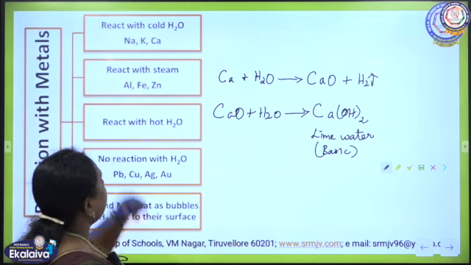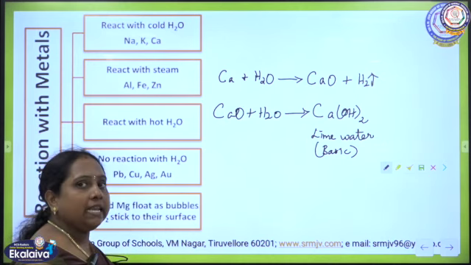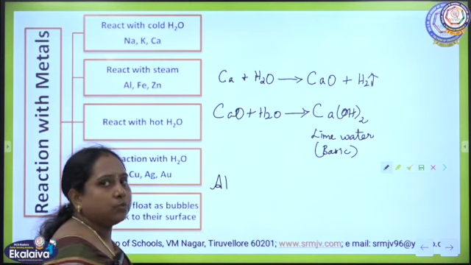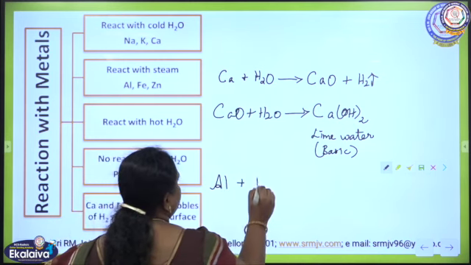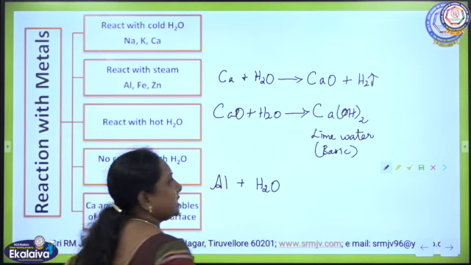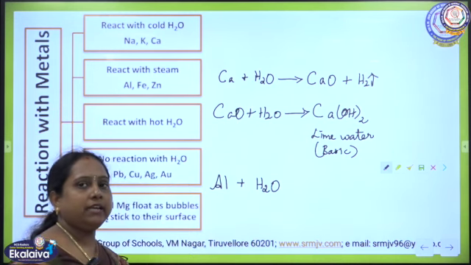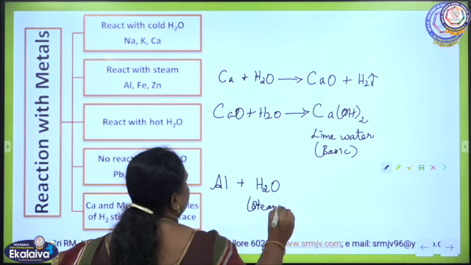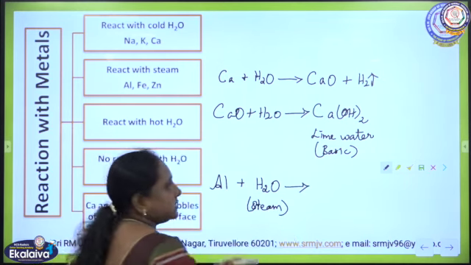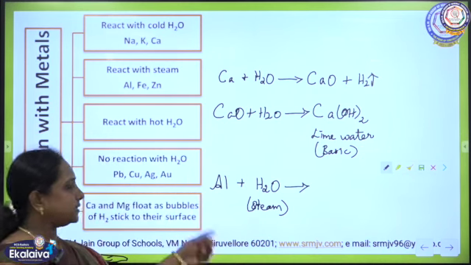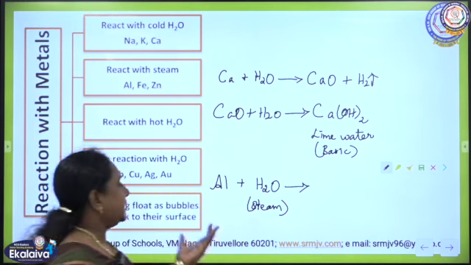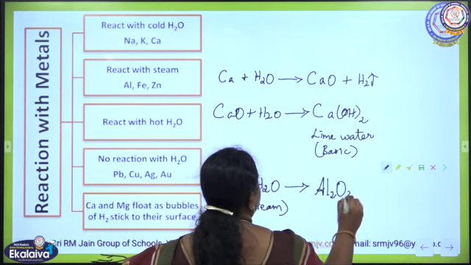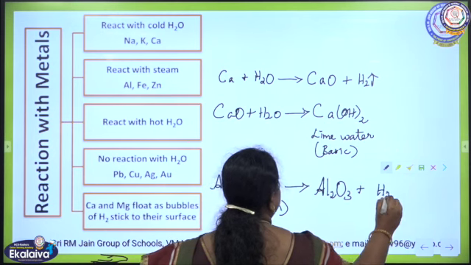And other metals react with steam. For example, aluminium, as it is moderately reactive towards water, reacts with steam. For steam also the molecular formula is the same, H2O, but you have to mention it here as steam. The same way like other metals, under hot steam it will react and produce aluminium oxide and liberate hydrogen gas.